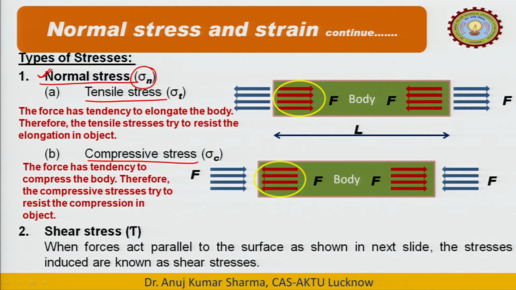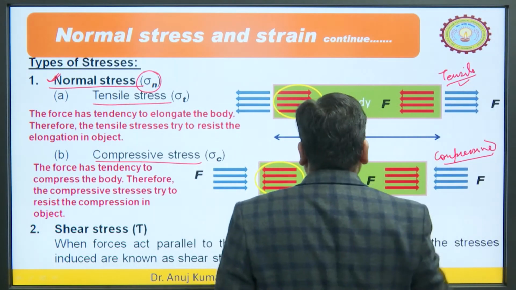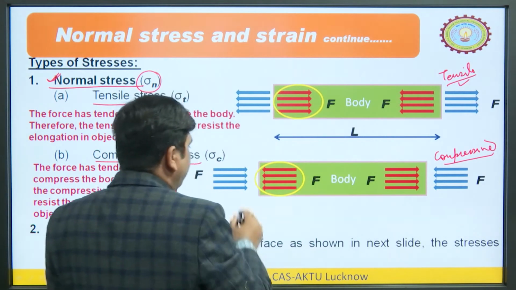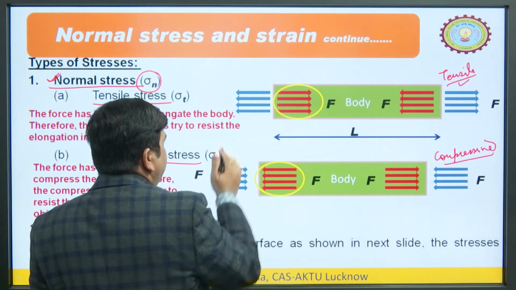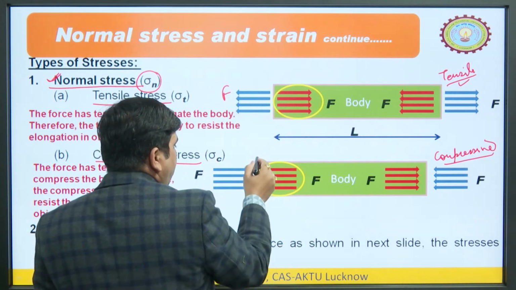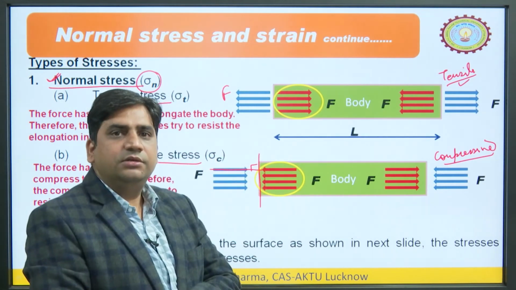Normal means when the force is perpendicular to the surface, or we can say the direct stress, then it is normal stress. So, if we see here, it is tensile in nature, it is compressive in nature. So, there are two types of stresses, but stresses are direct. Why? Because the forces which we are applying from the outside of the body, or the external forces, this force is acting perpendicular to this surface. So, that is why these stresses are known as the direct stresses.